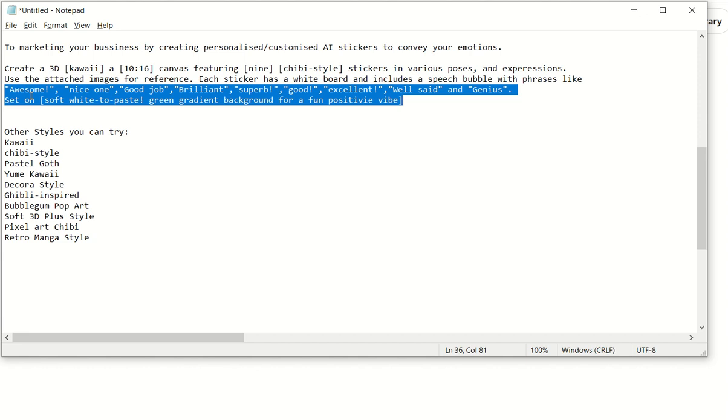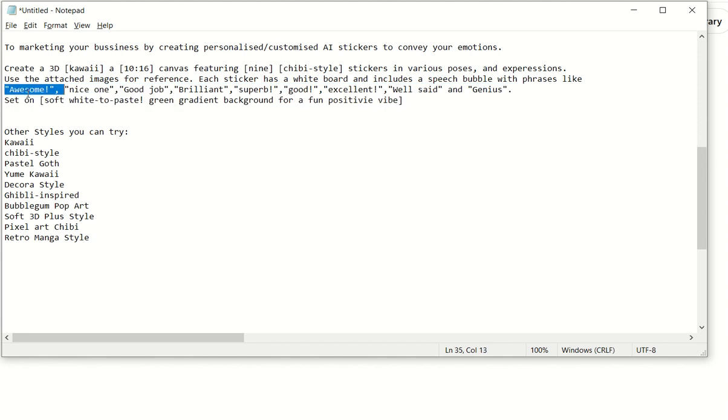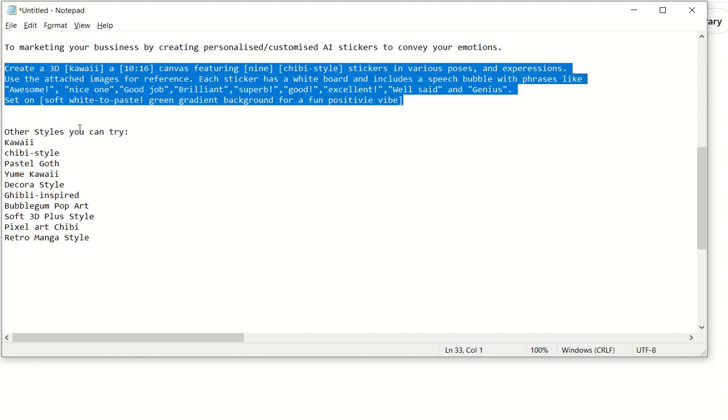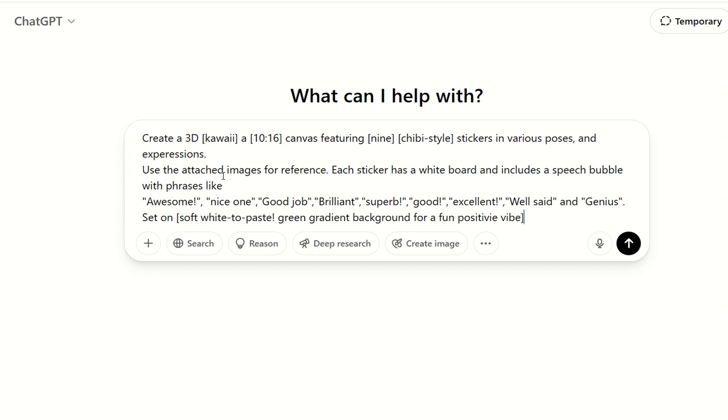If you want any feelings, you just mention that, or what the expression is showing, like awesome, nice one, good job, brilliant, superb. So whichever stickers you want, just mention any one of those. I'm just showing it as combined, but in practice, if you want, you can mention any one with your choice. So take this prompt, go to ChatGPT and paste it here.